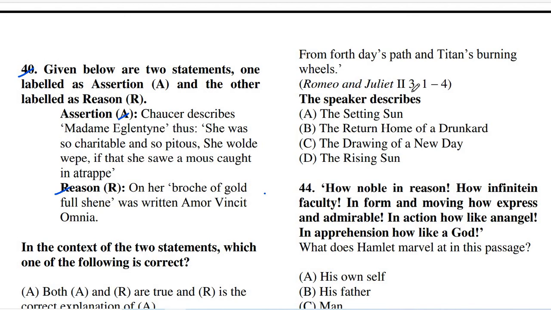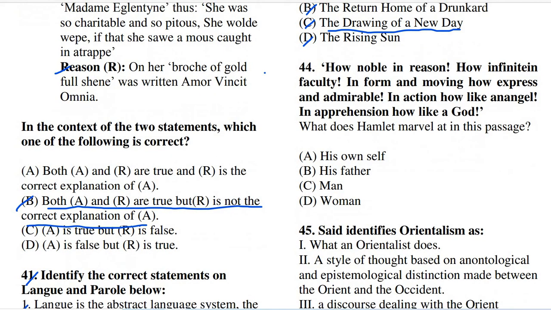So the speaker describes. After reading the passage, we have to tell what the speaker is telling us about, and the options are: option A, the setting sun; option B, the return home of a drunkard; option C, the dawning of a new day; and option D, the rising sun. And the right answer of question number 43 is the dawning of a new day. Now here comes question number 44.